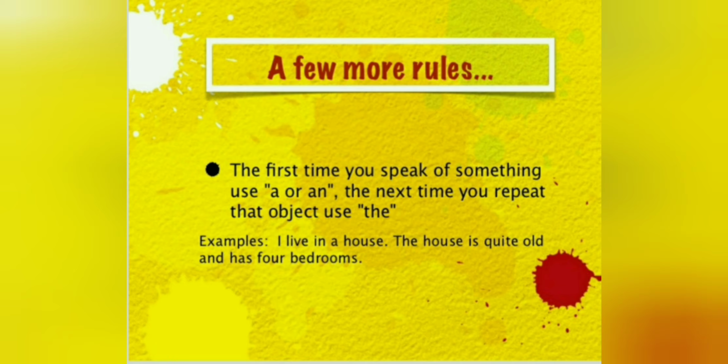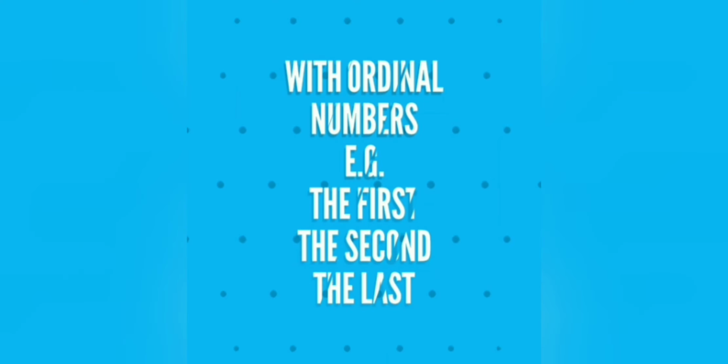But in the second sentence, I have used house for the second time. So I have written, the house is quite old and has 4 bedrooms. Now I have used it for the second time. That's why I have used "the". Now what is the rule behind them? Because the house, now I have particularized the house in which I live. Children, "the" is also used with ordinal numbers. For example, the first, the second, the last boy in the row is my cousin.